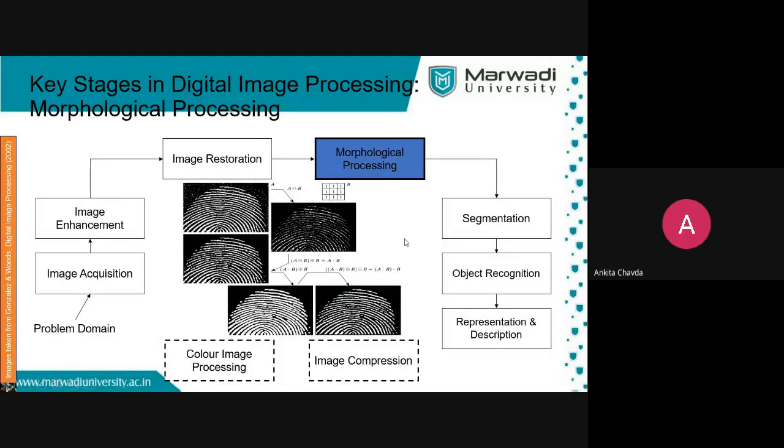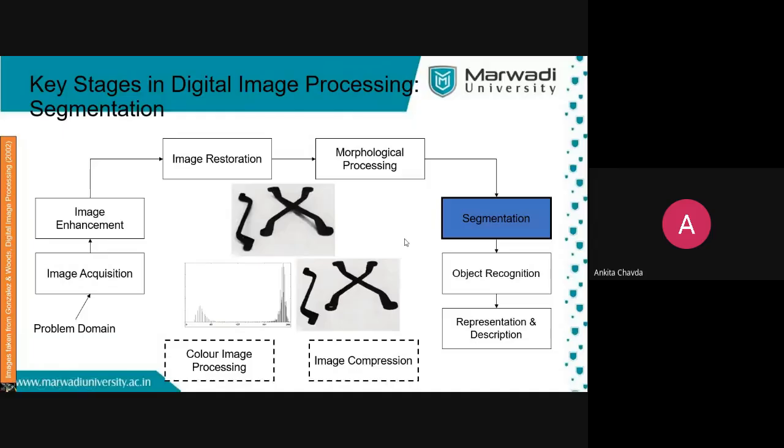So this is what about the morphological processing. Okay, then the next is segmentation. Segmentation means how clearly you are segmenting it, right? This is what suppose the image, right? And you are segmenting it. See, here the shadow is there, here it is not. So you are exactly identifying how many number of objects are there. Here only this one line and two line is there, not this third one. So you have to understand it, based on its intensity value.